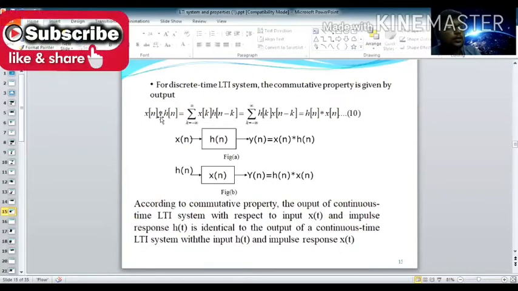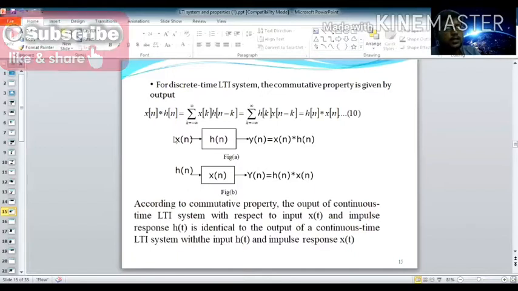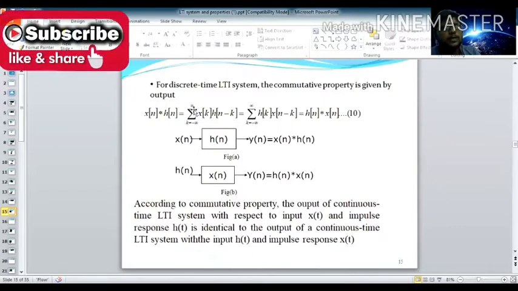How will you write the definition in terms of summation? So the summation: x of n becomes x of k, h of n becomes h of n minus k. With respect to k, I put here k equal to minus infinity to infinity, next to the summation.